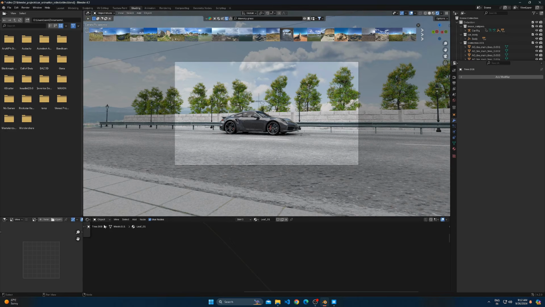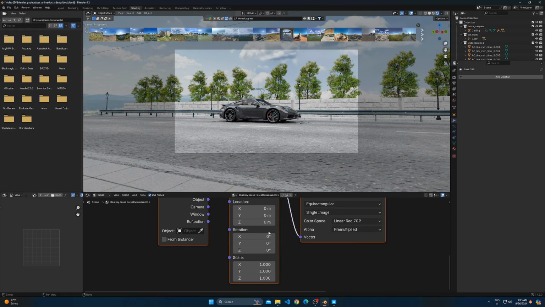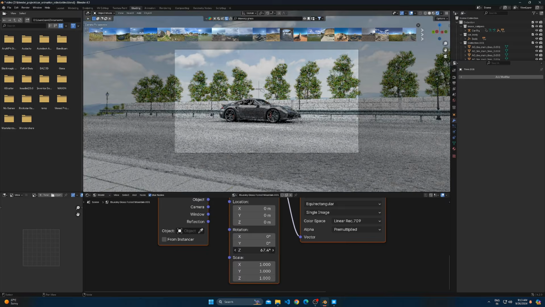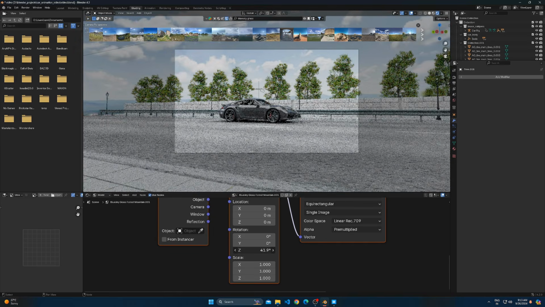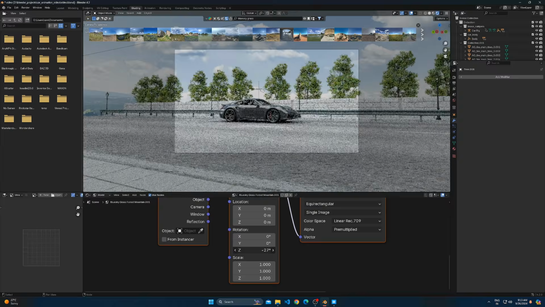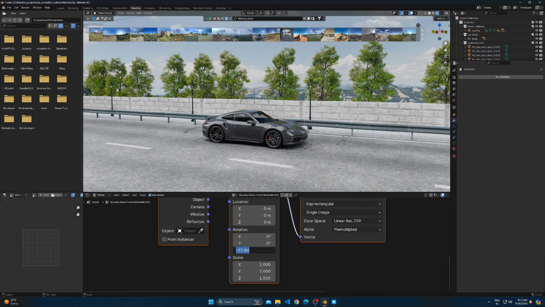To adjust the HDRI, you need to go into the Shading tab, then select the World option, and it will open up the HDRI settings. Now you can adjust the location, rotation, and scale according to your liking. I recommend you adjust the rotation only because the others can be a little bit confusing.